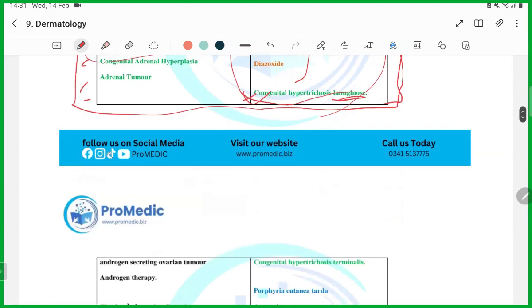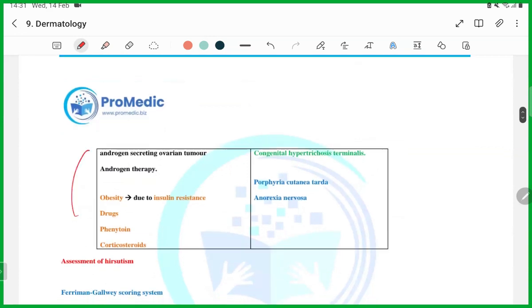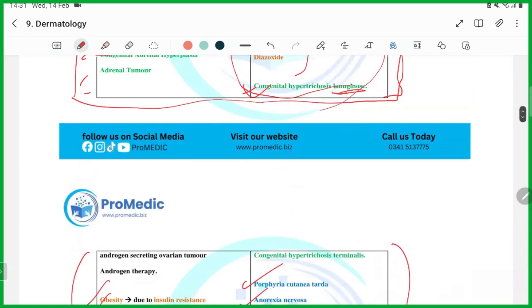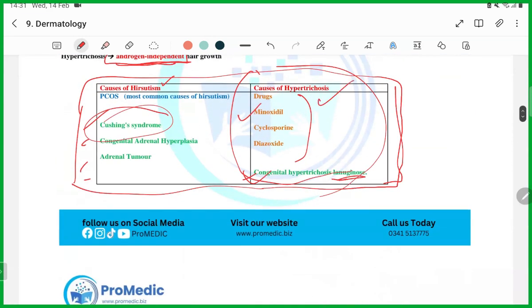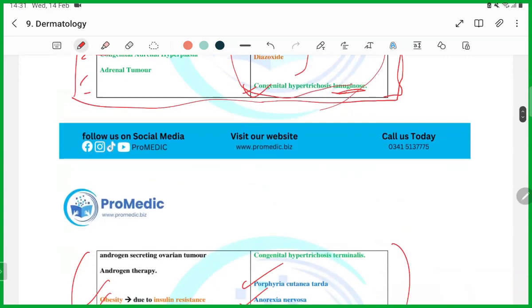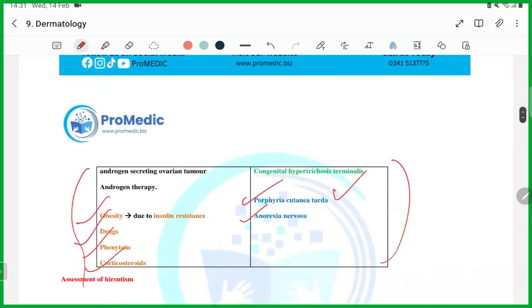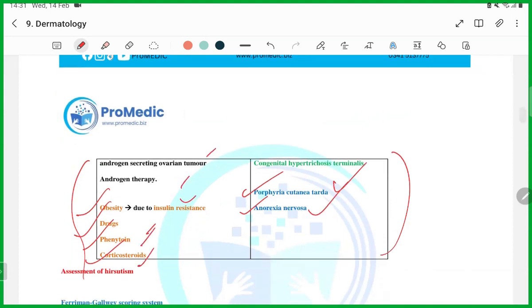So guys, this is how you have to remember. Similarly, these are the continuation of that: obesity, drugs, phenytoin, corticosteroids, and then porphyria cutanea tarda and anorexia nervosa. When you read it, it's common sense. You will see that the drugs are not androgen dependent. Similarly, porphyria is not androgen dependent. Anorexia is not androgen dependent. Whereas these things, like obesity, are all androgen dependent, guys.